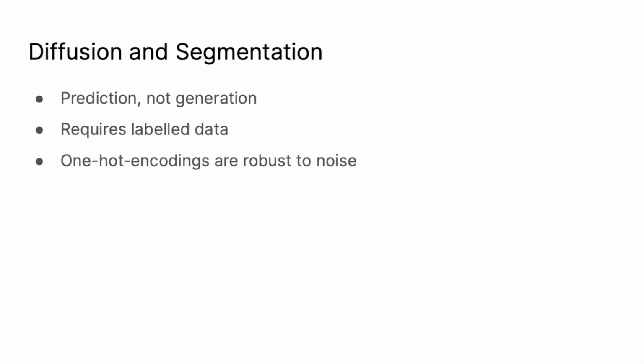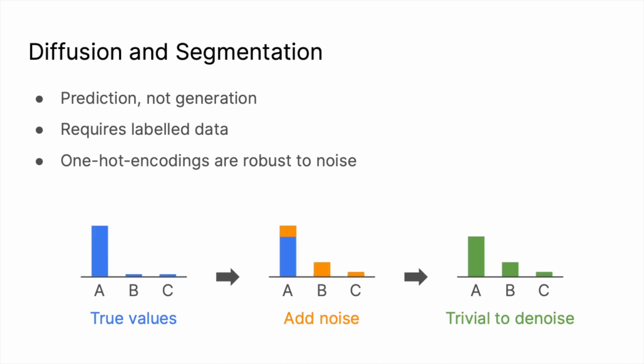Using diffusion models for segmentation tasks is non-trivial. Diffusion models are generally used for generation tasks instead of dense prediction tasks like segmentation. We find that trivial implementations of diffusion models fail to get good results because of the robustness of one-hot encodings. Simply adding noise to the one-hot encodings isn't sufficient, as we can see here. The resulting task is easy for the model to solve.